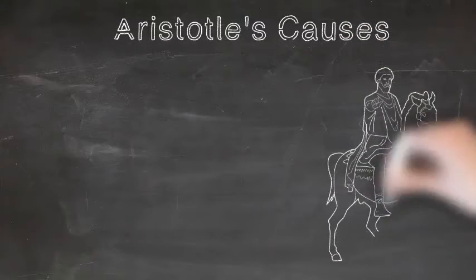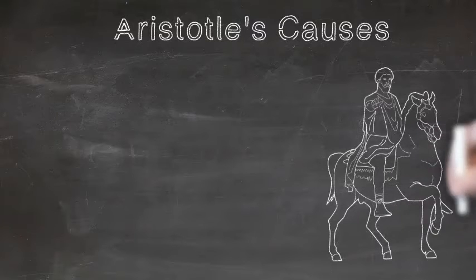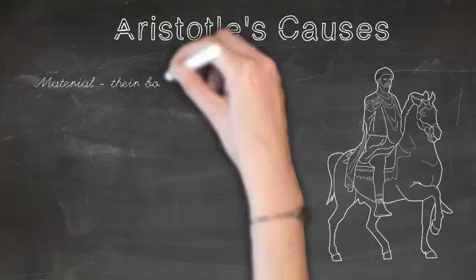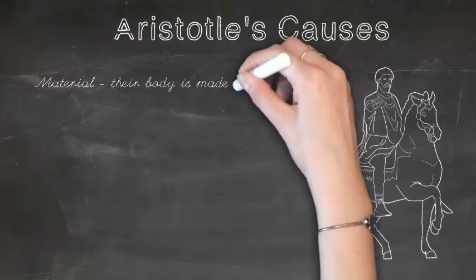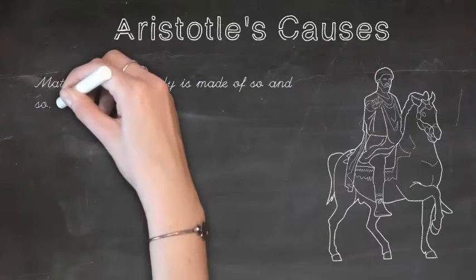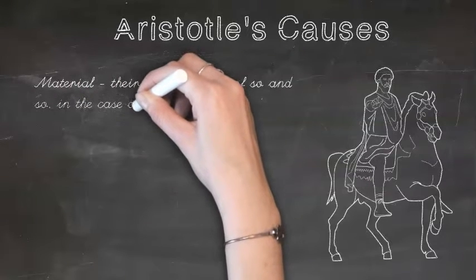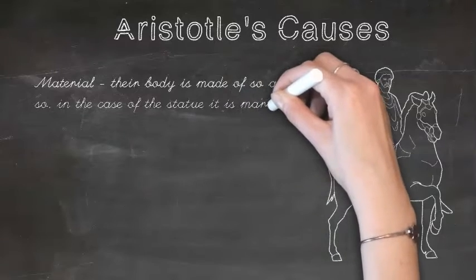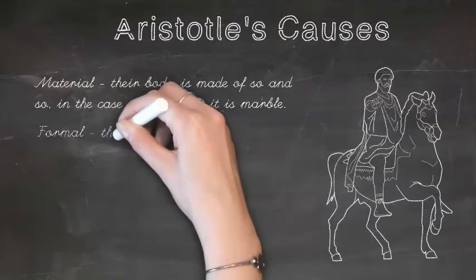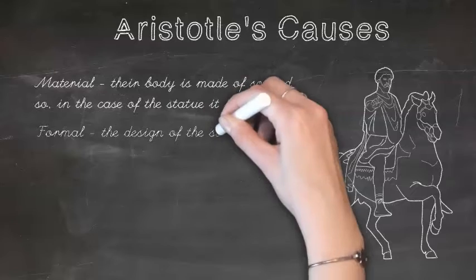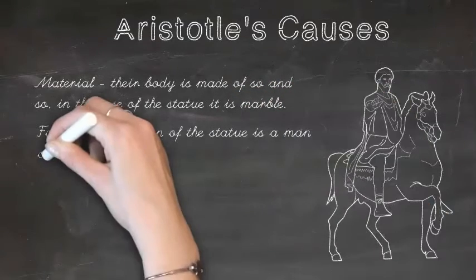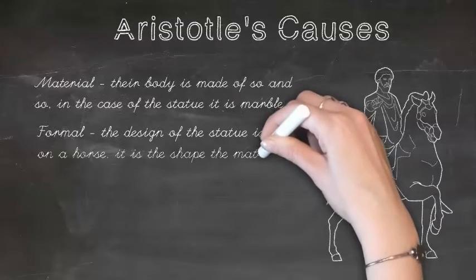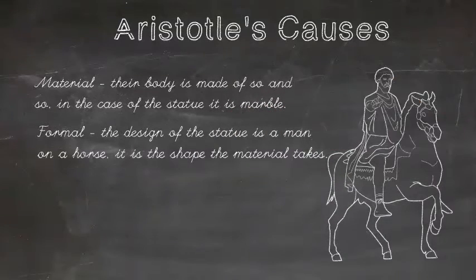One of his main ideas was this idea of the 4 causes. The material cause, the formal cause, the efficient cause, and the final cause. The material cause is what something is made of. So imagine this statue with a man on a horse. The material cause of this statue is that it's made of marble. The formal cause is the design of the statue. So that's the shape of the man on the horse. That's the formal cause.